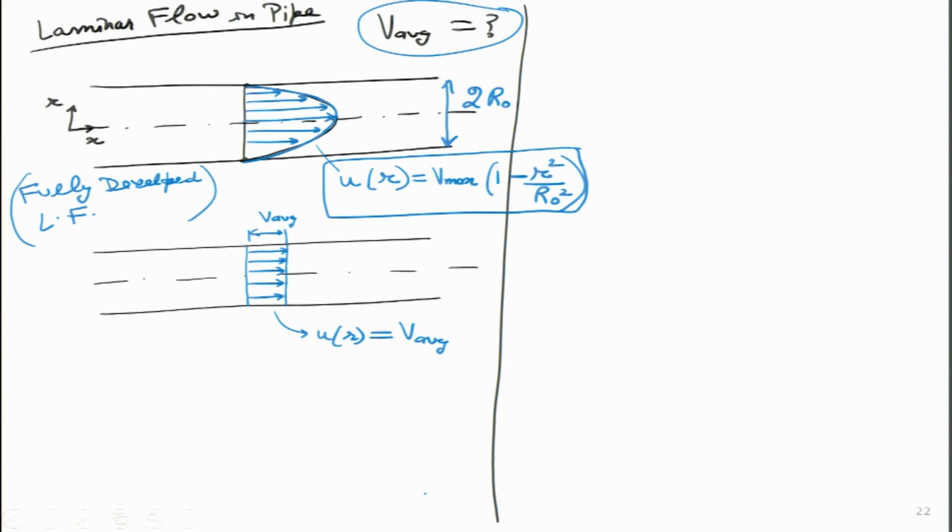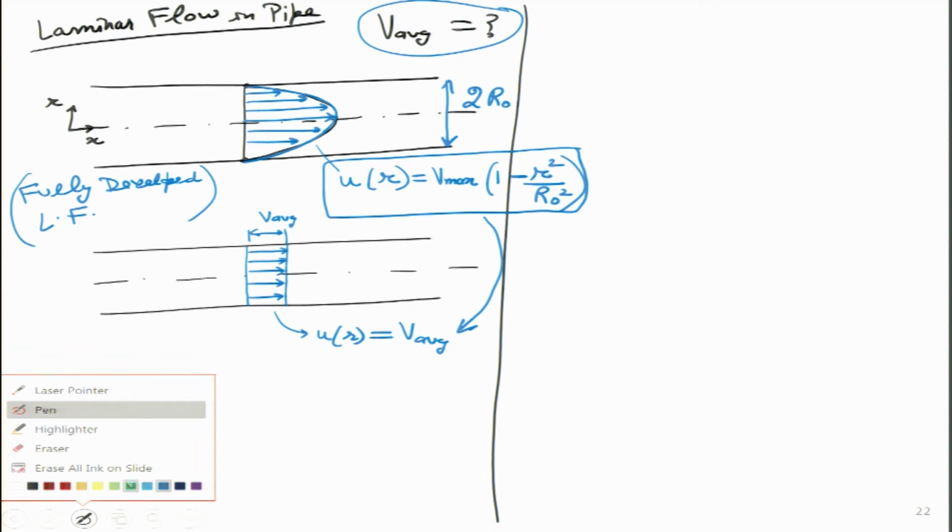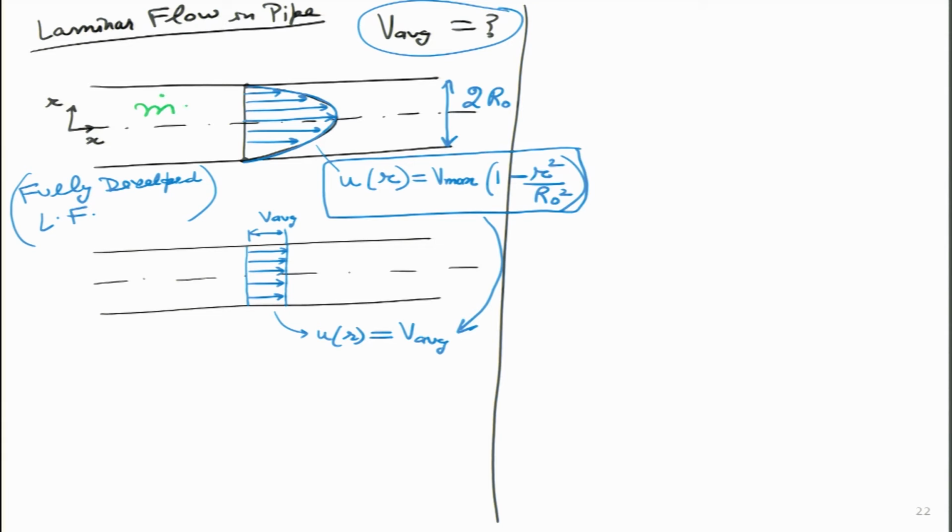So, engineers want to keep things simple. So, they want to figure out, is there a way to convert this particular thing over here, keeping one thing constant. And what is that thing constant? Mass flow rate, I cannot change. If the mass flow rate is m over here, I cannot make it 2m or m by 2 over here, it has to be same. Which means what I am trying to figure out over here is that in the same profile, if this point represents V max, then what is my V average velocity over here?